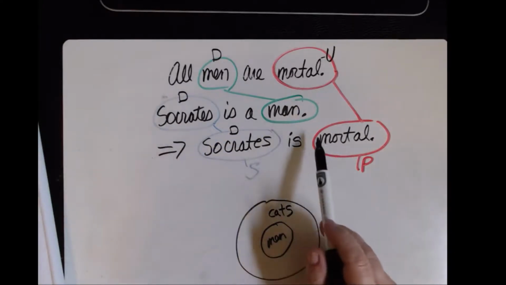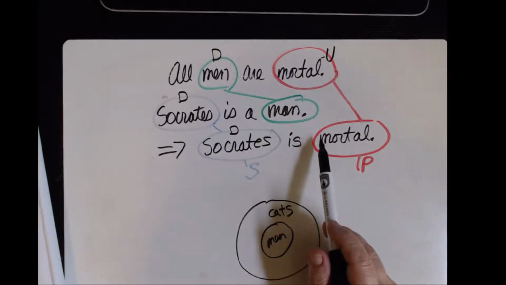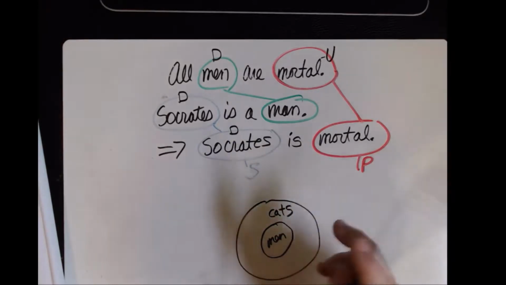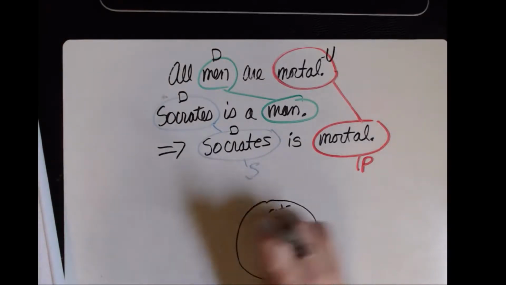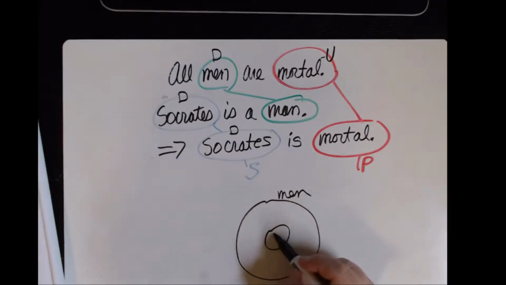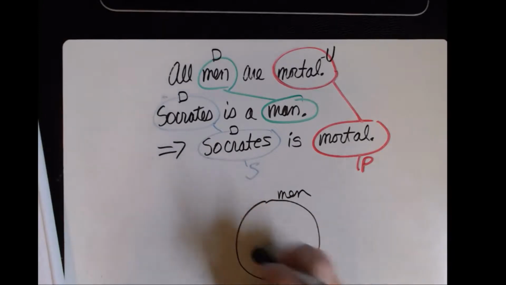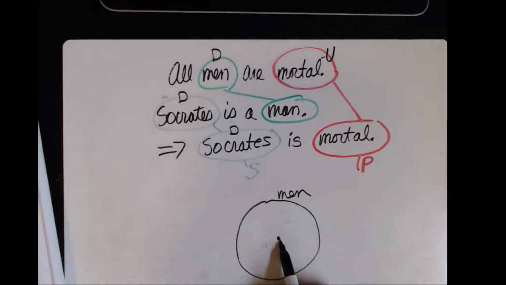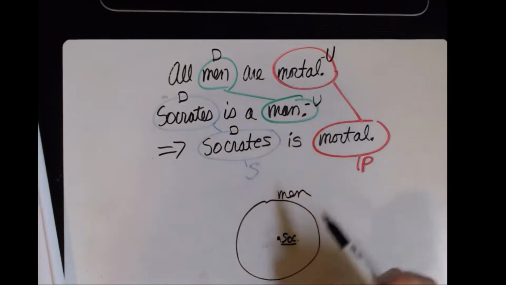So let's talk about these two. Man, is it distributed or undistributed? If this is the set of all men, I'm saying Socrates is just one. I shouldn't draw it as a circle. He was just one. So that dot is Socrates. So obviously I'm not referring to everything that's ever been a man or ever will be a man, because Socrates was only one. Therefore, this is undistributed. I'm not referring to every man in this full set.